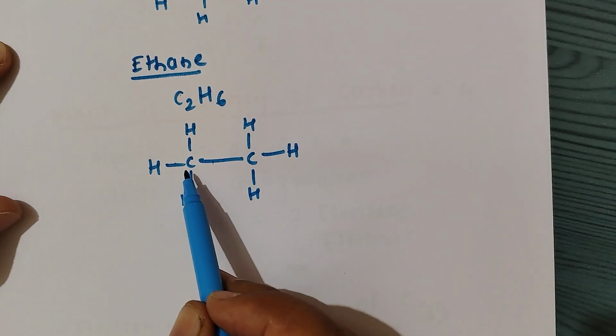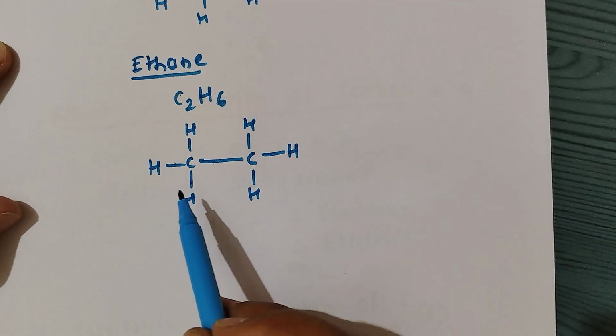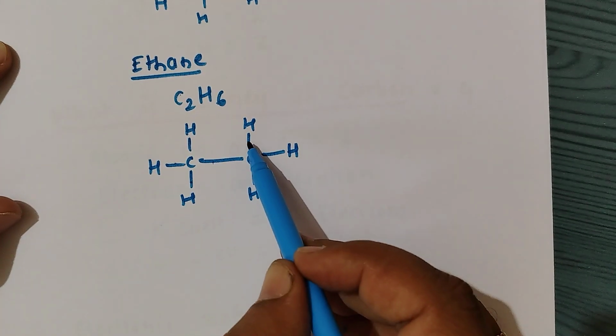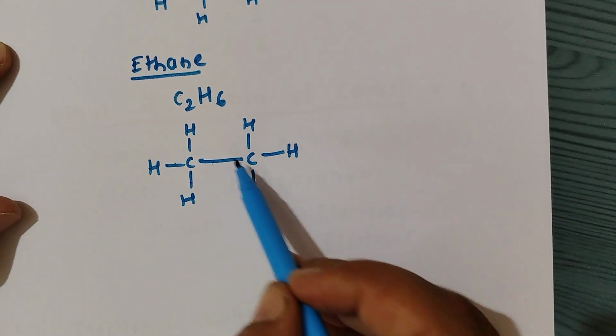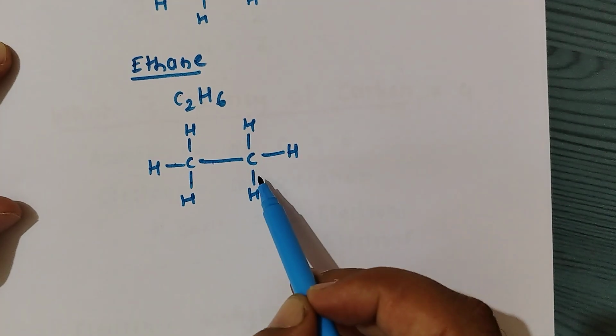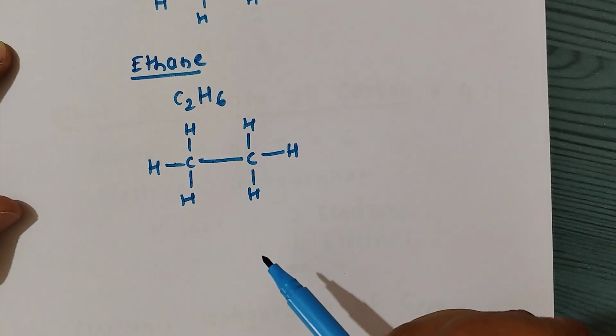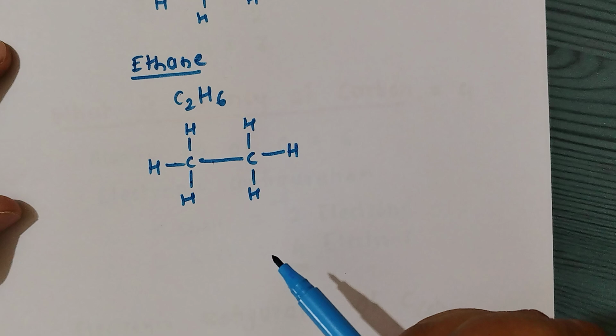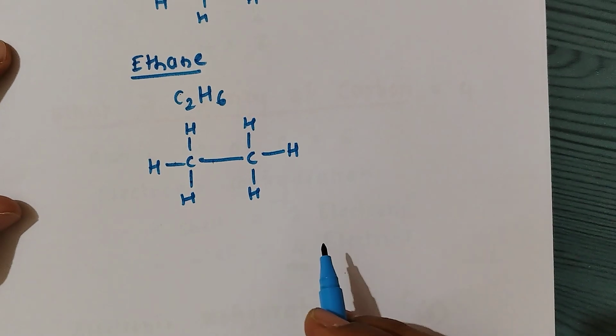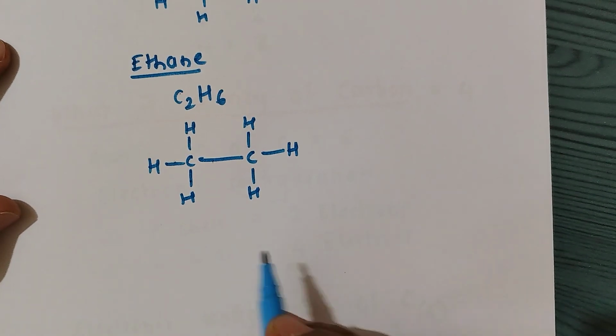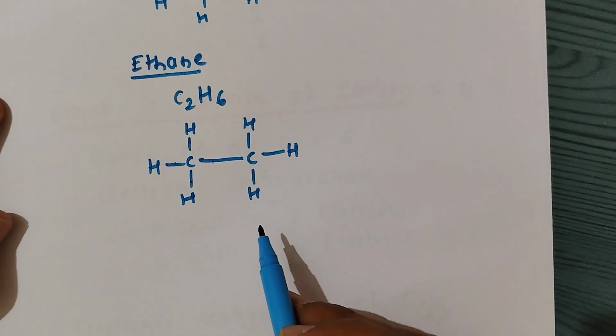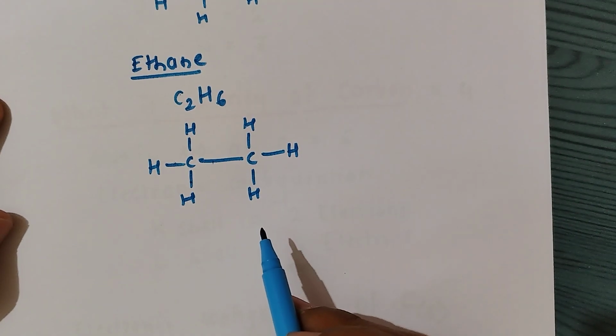That's why the valency of carbon is 4. Similarly, the other carbon forms 4 bonds, 3 with hydrogen and 1 with carbon. So in each case carbon forms 4 bonds. That's why carbon can form millions of compounds, so it is called the king of organic chemistry.